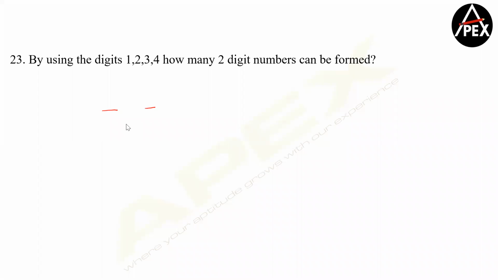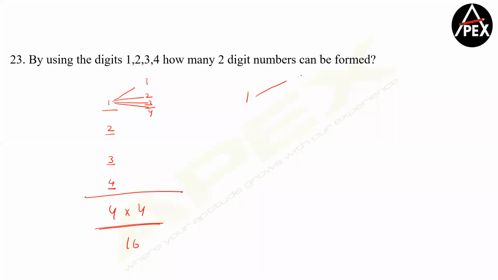Right? So now if I have 4 digits, the first place can be taken by any of the 4 ones. Either I can have 1, or I can have 2, or I can have 3, or I can have 4. Now understand, having placed 1, the second place can also have 1, or it can have 2, or it can have 3, or it can have 4. So if repetition is allowed, my answer becomes 4 into 4, that is 16.